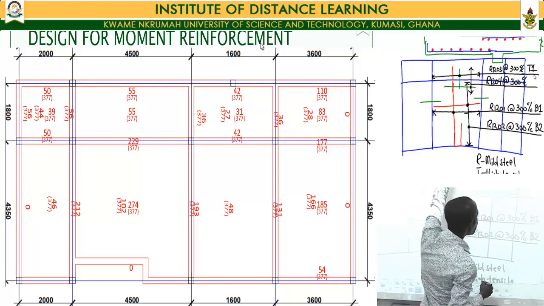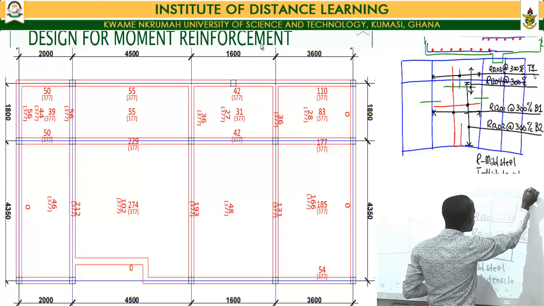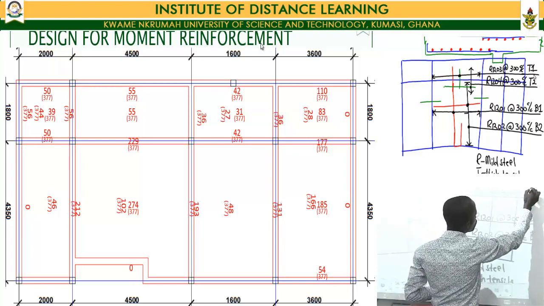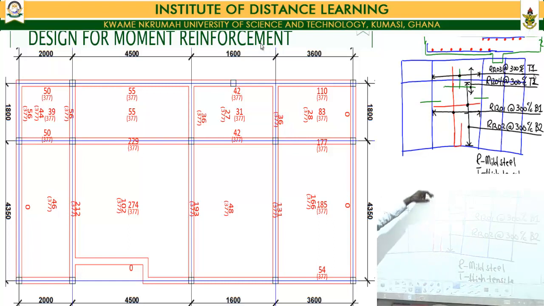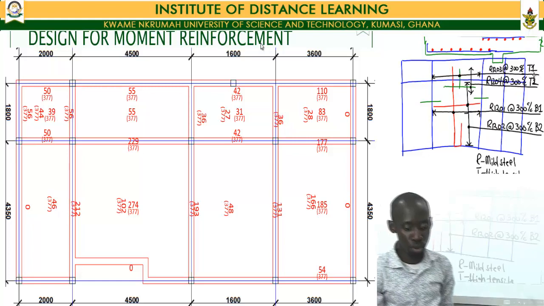And because that one is below the topmost bar, that becomes T2. So then you continue this way, providing the mid-span reinforcement and the hogging reinforcement together with their distribution bars for all the moments that were calculated for, or for all the areas of reinforcement that were calculated for.